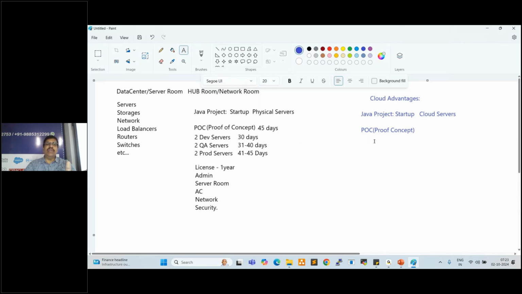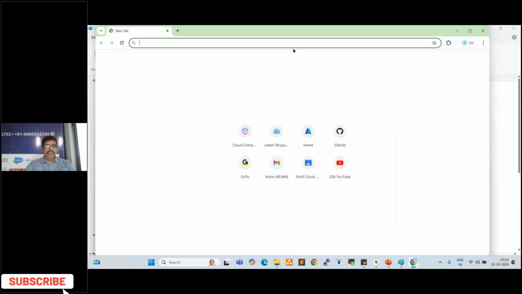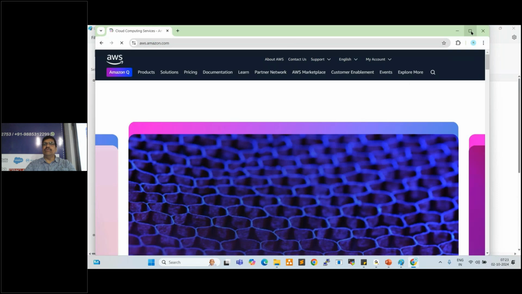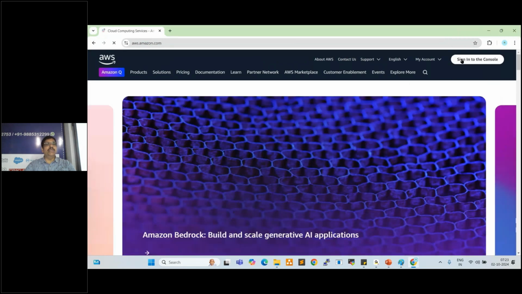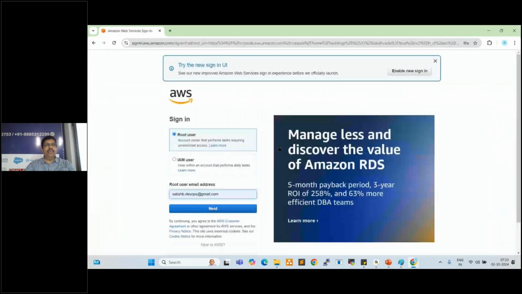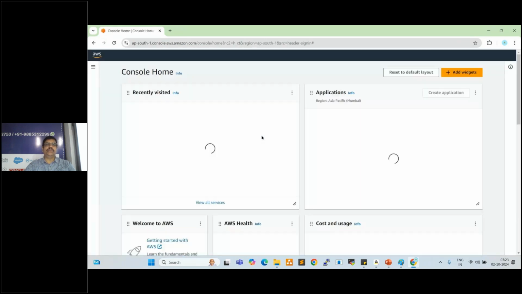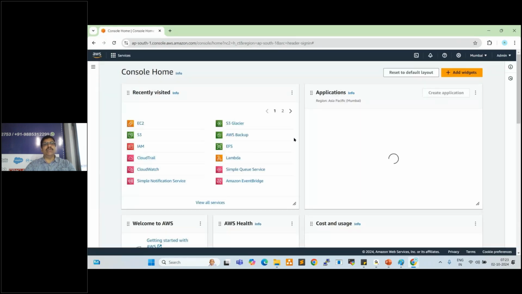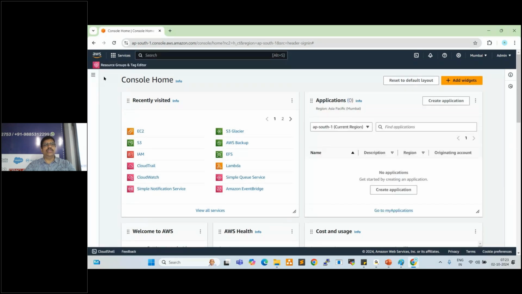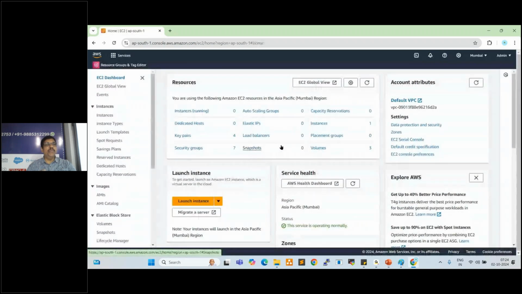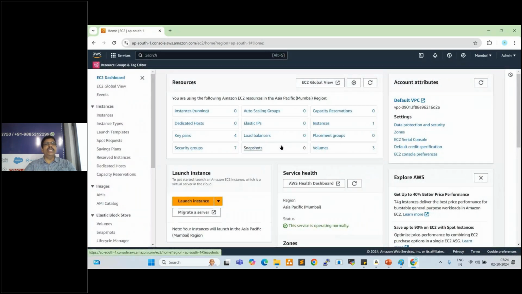Because whenever we require any servers, we just log in to the AWS console, and we can create one server or 100 servers or 1000 servers within a minute. In AWS, we can create servers within a minute. This is my AWS console, right? AWS servers are on-demand resources, on-demand infrastructure, so whatever resources you require, you can create within a minute in AWS. Not only in AWS, even Azure also, Google Cloud also.